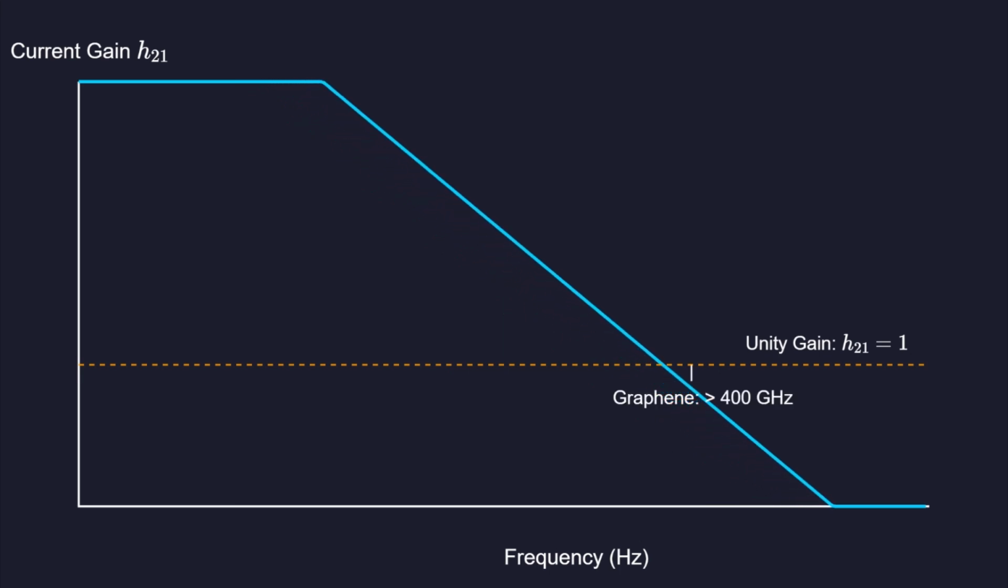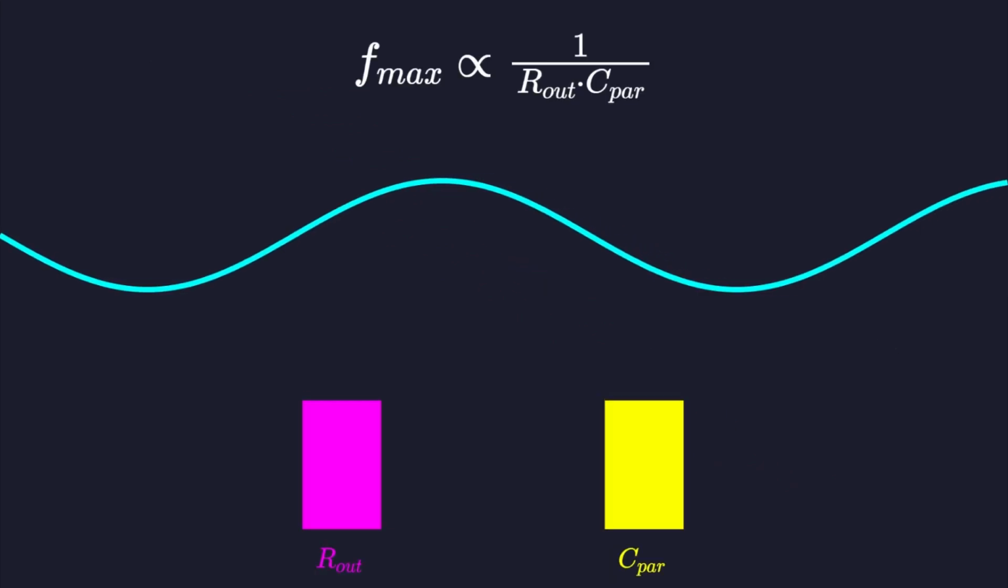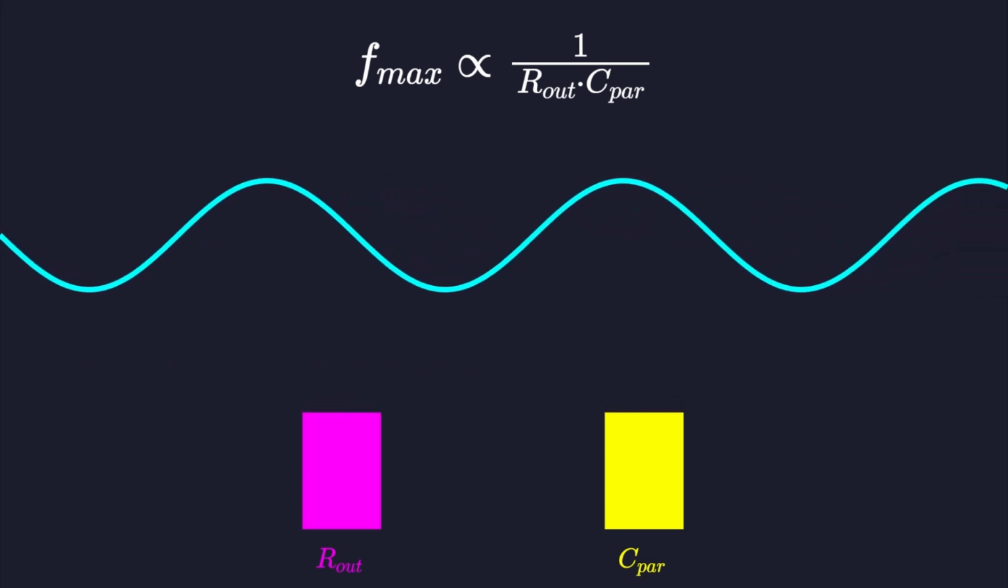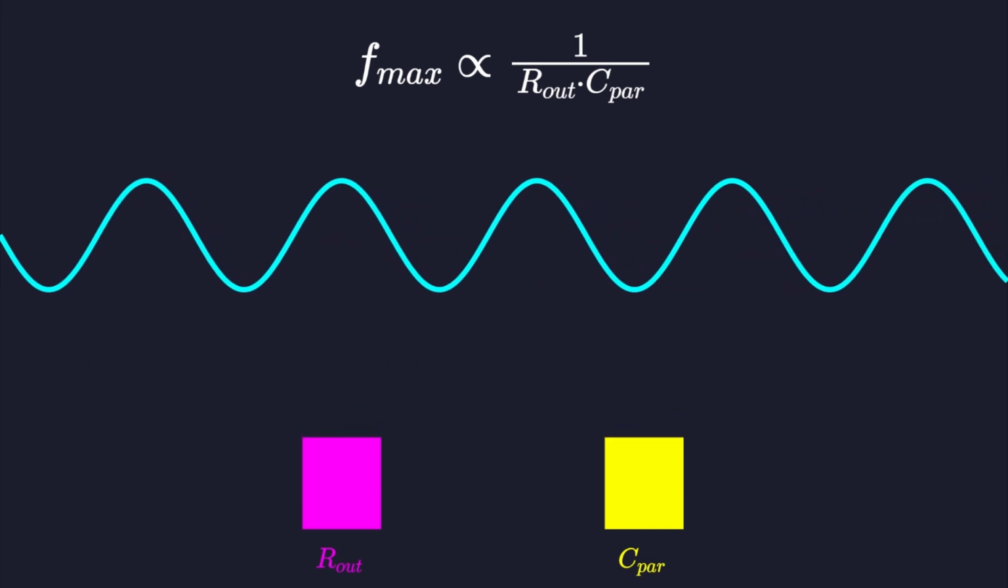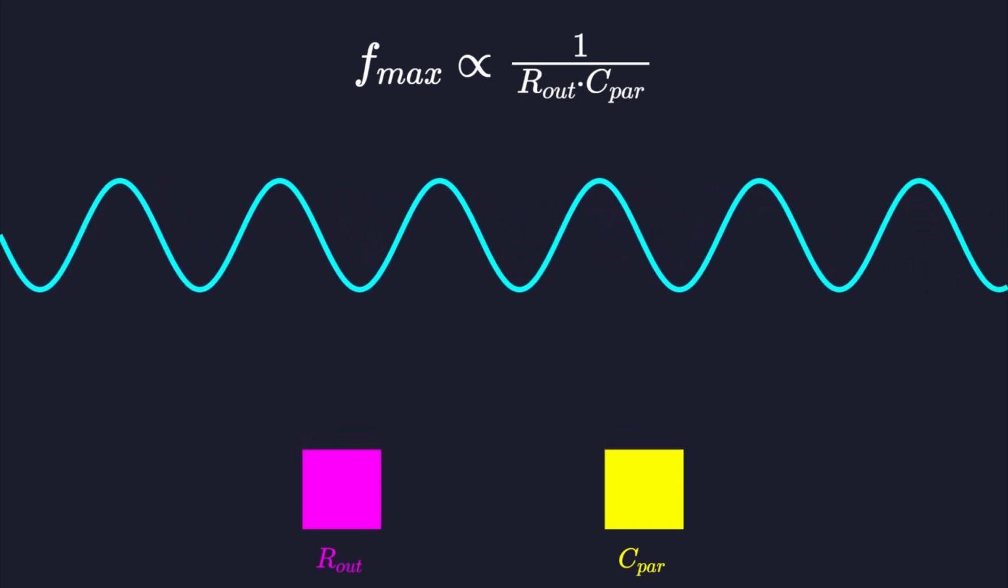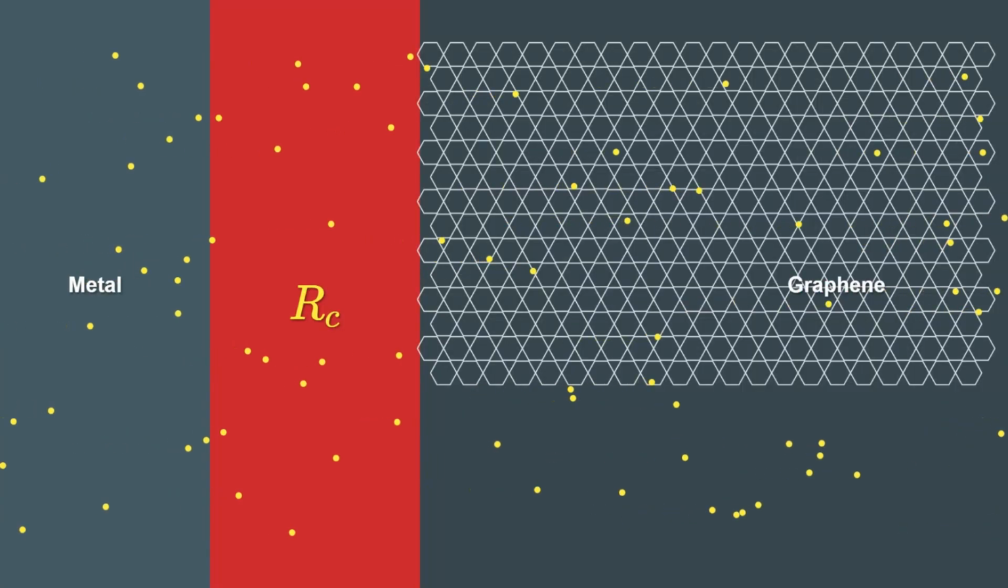Cutoff frequency is the point where the current gain of the transistor drops to unity. Graphene devices have already demonstrated cutoff frequencies exceeding 400 gigahertz in laboratory settings. The maximum frequency of oscillation is another critical metric. This value depends on the output resistance and parasitic capacitance, which researchers are actively working to minimize.